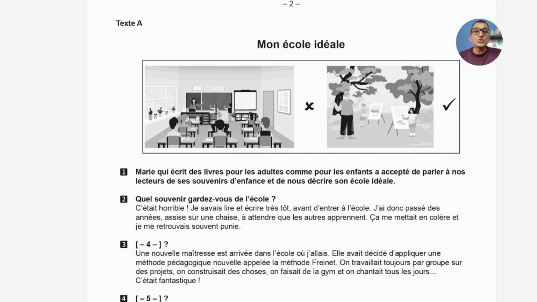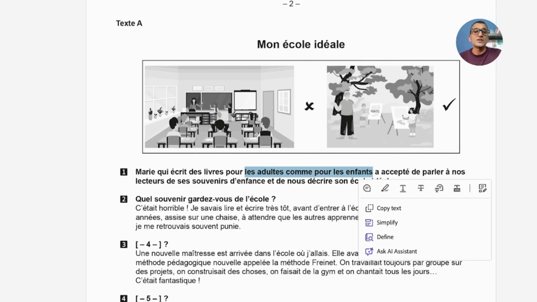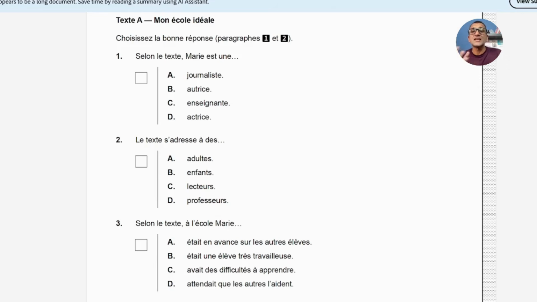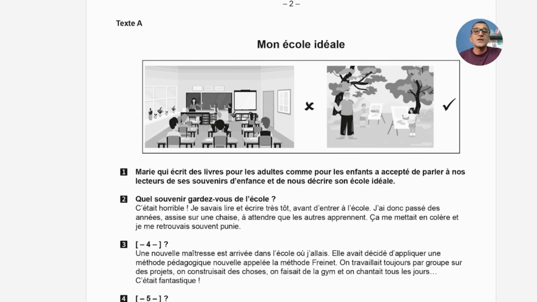So these 4, 5 words, or one line, will give you the answer that she is a person who is not specific to adults or children. She writes for the lecteurs. It means all kinds of readers. So this is number C. The answer is number C. Fine, so this is how it has to be.